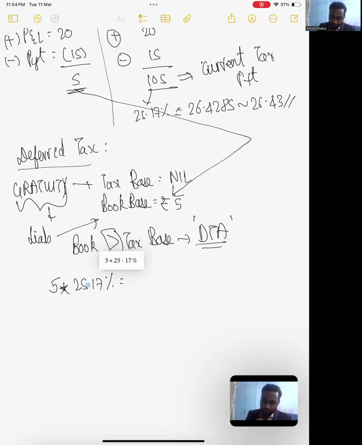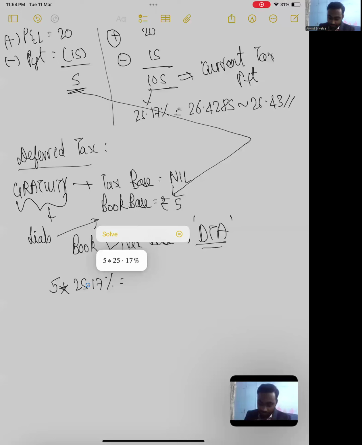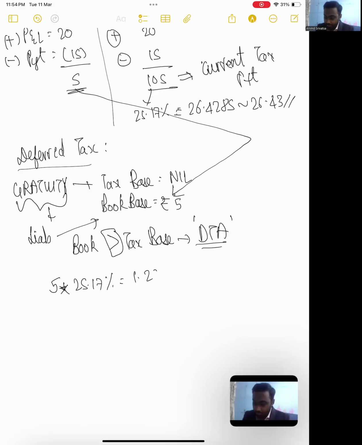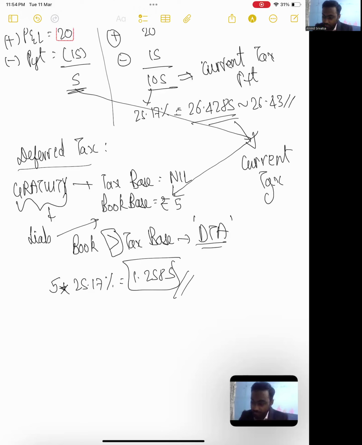So 5 into 25.17 divided by 100, you have 1.2585. So guys, our current tax charge was 26.4285, but our deferred tax credit, why is it a credit, guys?